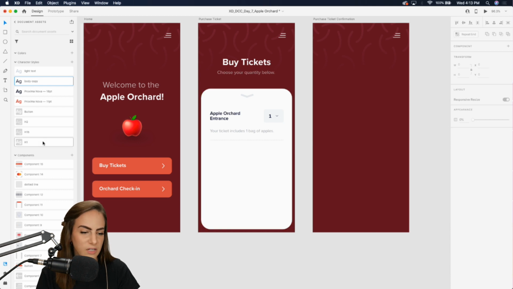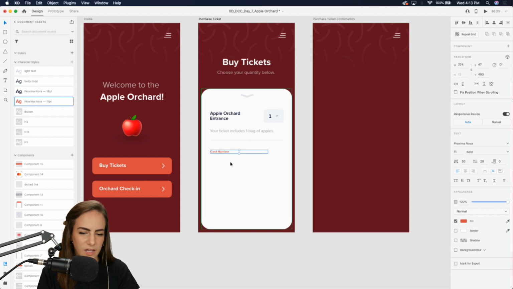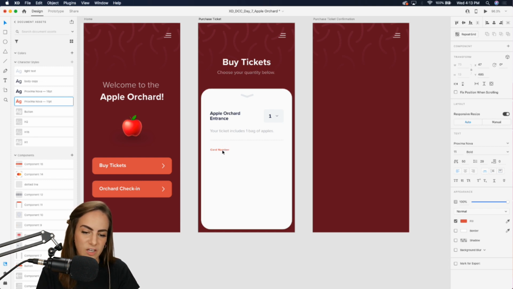Okay, so down here, let's add some text for some of those payment details. Card number, and we'll make this red to keep with our Apple theme. And generally, I don't really go for red, especially as text. But I felt like, you know what, I hardly ever use red, but I thought today I would.